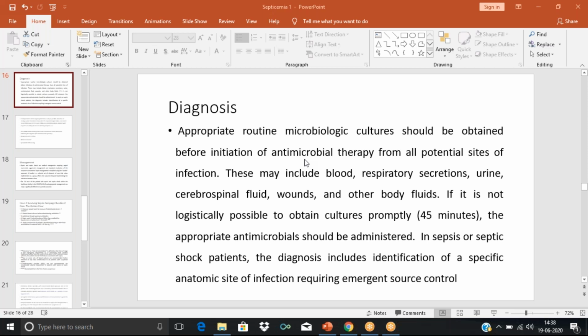Can you all see the PPT? Where the PPT is visible?